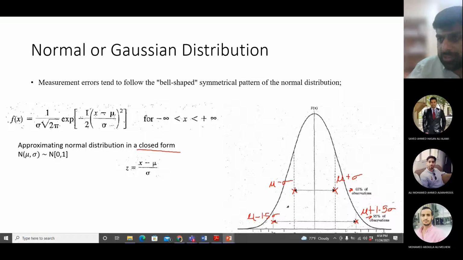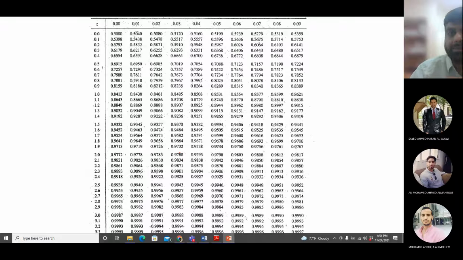Okay, so you have a normal distribution which can have any mean, any variance, any standard deviation. And then you have a standard normal distribution, which is also referred to as closed form normal distribution. Why closed form? Because the values of that distribution are fixed. Okay, this is a z table. This z table tells you the probability of having less than or equal to a particular z value.